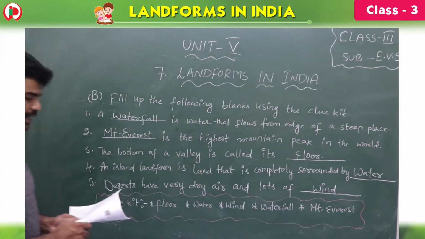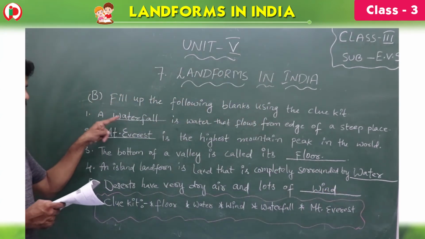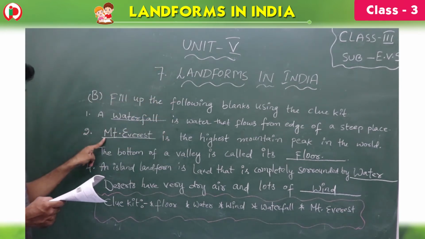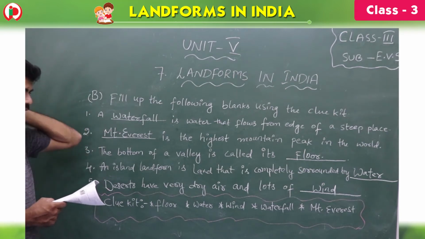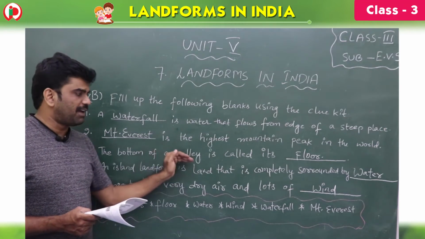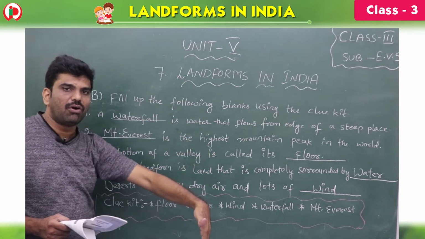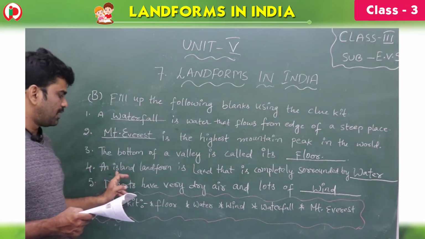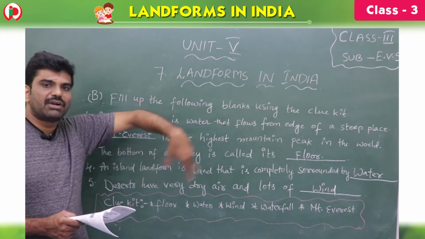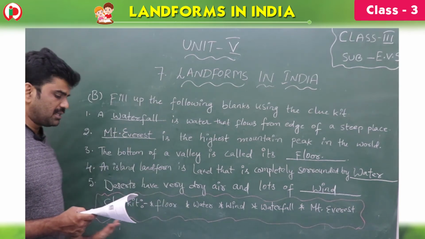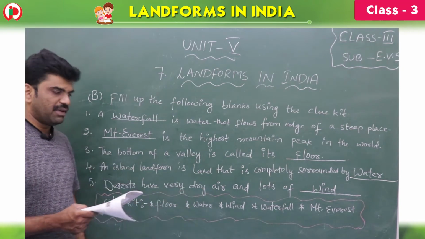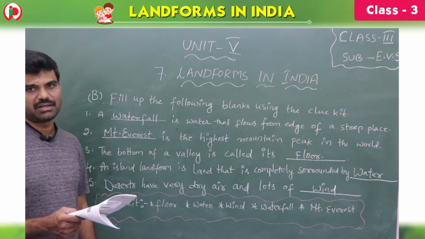Okay. So first one, a waterfall is water that flows from the edge of a steep place. Second one, Mount Everest is the highest mountain peak in the world. Third one, the bottom of a valley is called its floor. Fourth one, an island landform is land that is completely surrounded by water. Last one, deserts have very dry air and lots of wind. So these are the fill in the blanks, children.